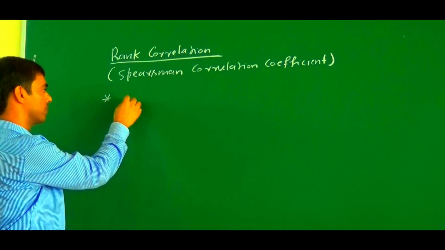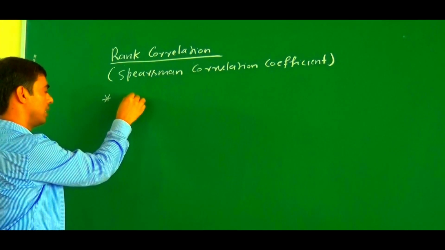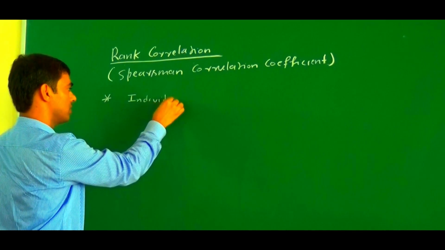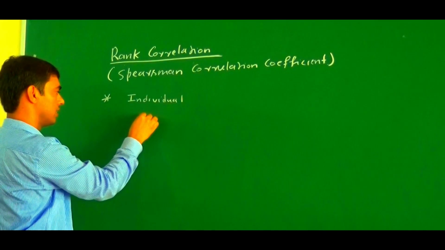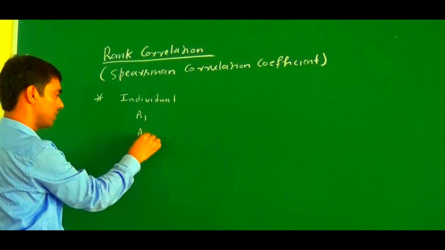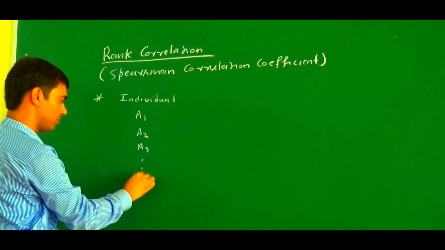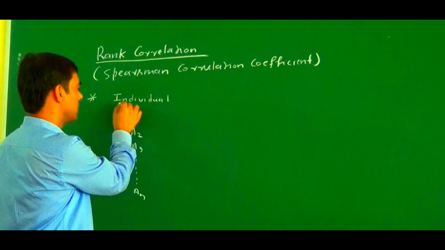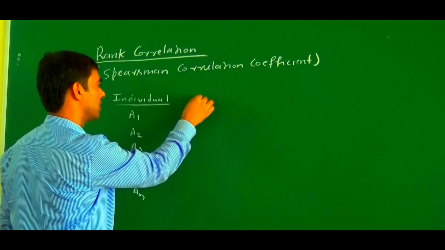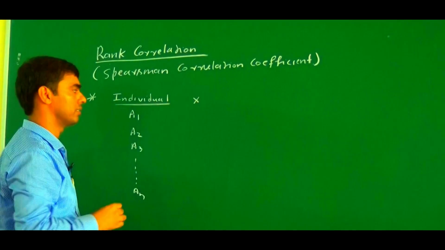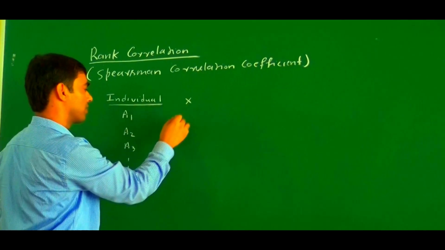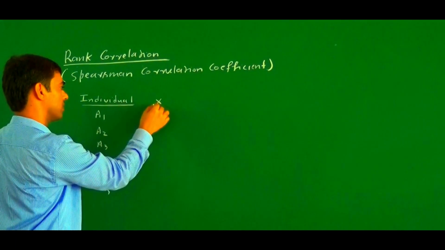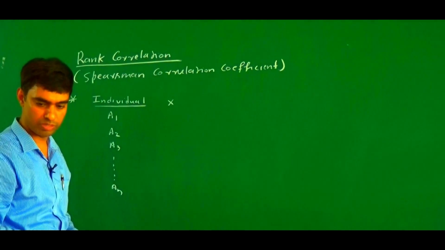Suppose there are n individuals, A1, A2, A3 up to An. And suppose these individuals have some rank in a particular item or subject, some rank of x.